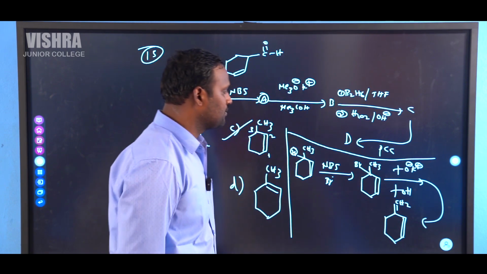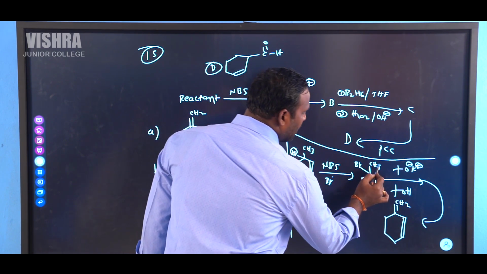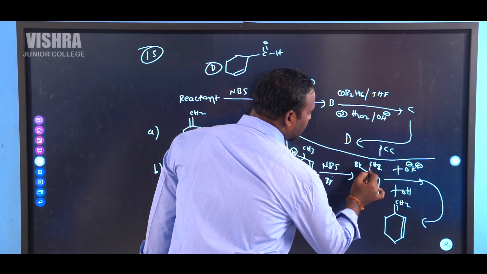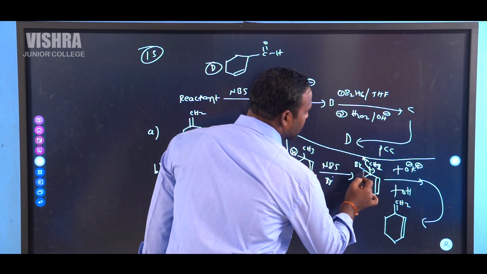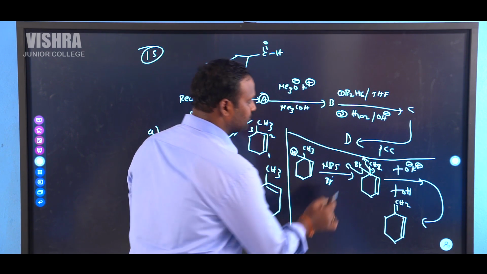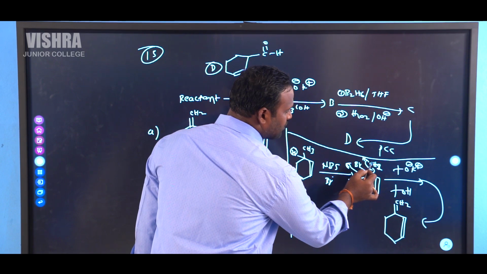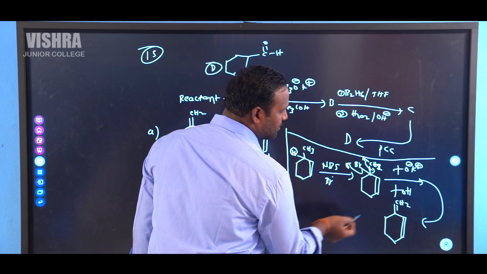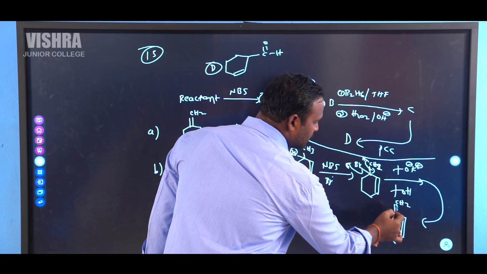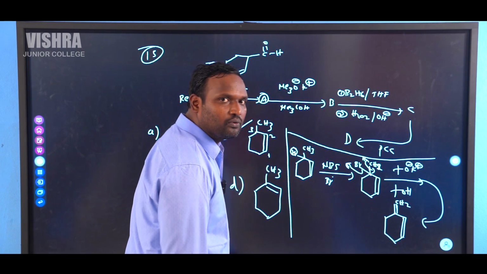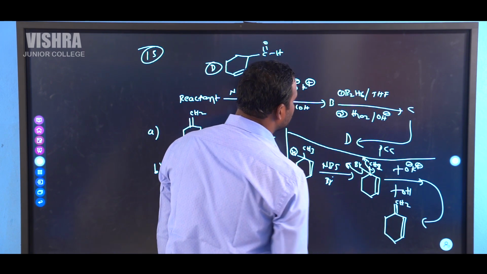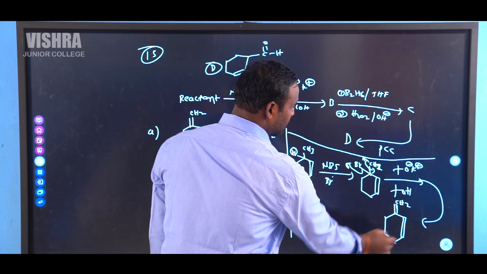CH2. Remove hydrogen from this CH2. Elimination takes place in this manner. Remove hydrogen from the methyl, bromine from this carbon. So it gives one alkene. So this elimination takes place according to Hofmann rule. That is B in this case.